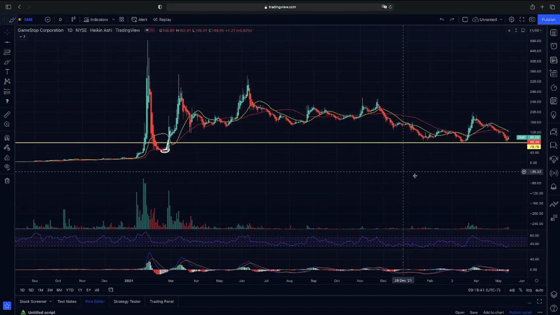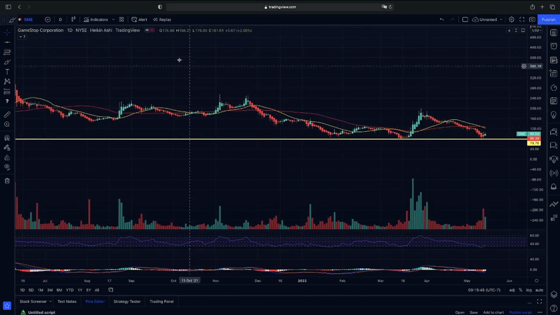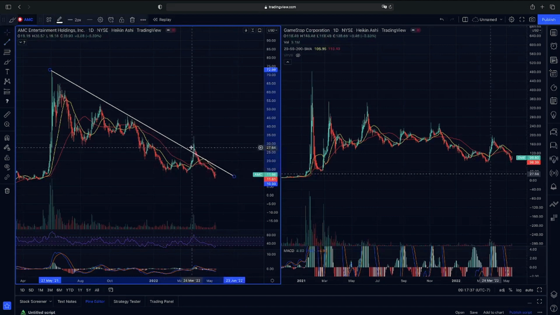But again, a very nice break this week with GME and AMC. We will keep them on the watch, and if there is any more confirmation, we will mention them in the Instables room. Now, to compare AMC and GME, as you guys can see, we do have our trend line that we did break out of, a confirmed and confident trade that we did confirm and broke back over 20 all the way up to $30, $35.